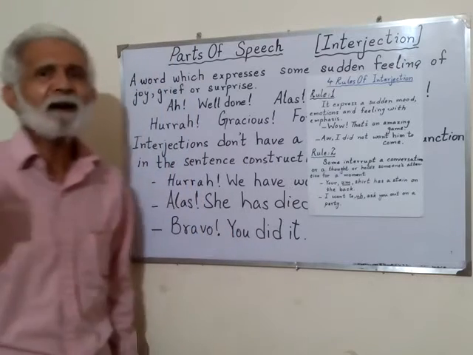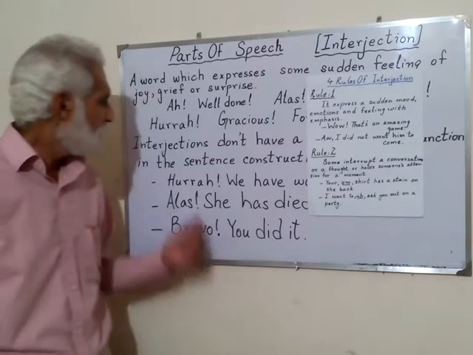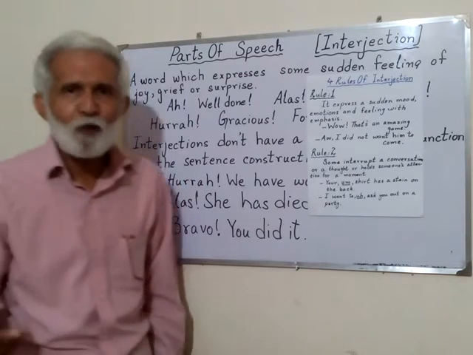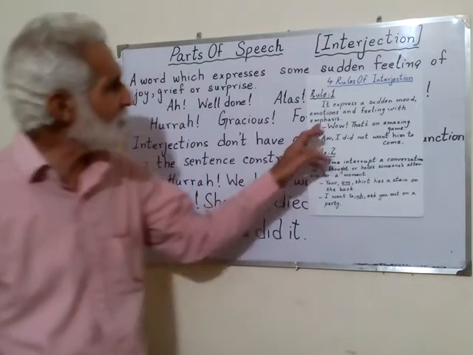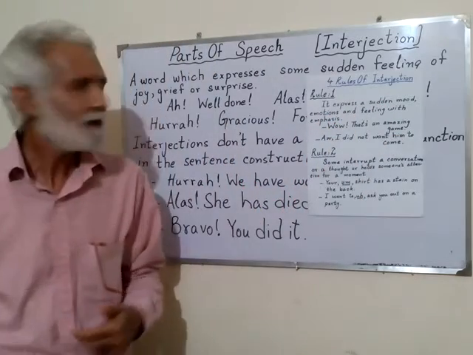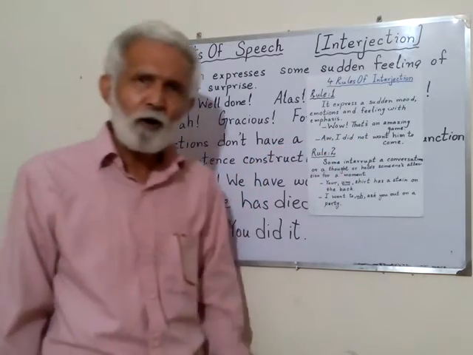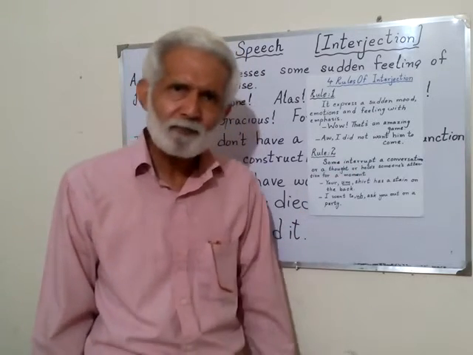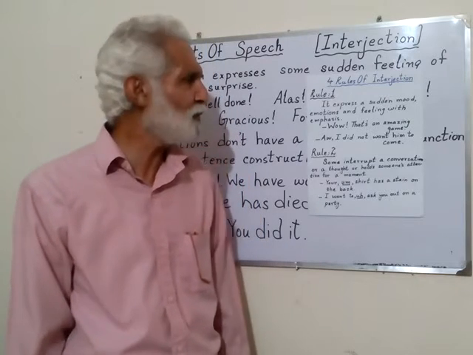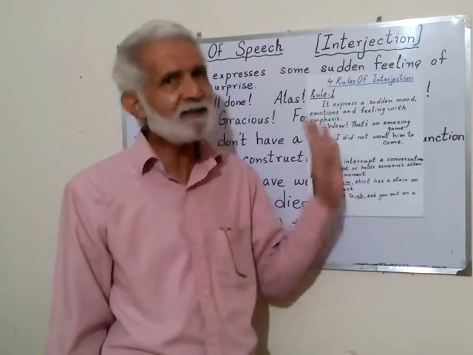Now look. Hurrah, we have won the match. So on hurrah, there is some pressure, some force is there. When we say, alas, she has died. And then we say, bravo, you did it. So this is what it says, sudden mood, emotion and feeling with emphasis. Like, wow, that's an amazing game. Or we say, oh, I did not want him to come. Somebody came to the party and I said, oh, I did not want him or her to come. This oh and wow is interjection. So rule number 1 is described.